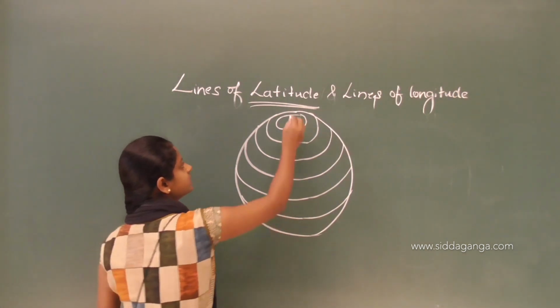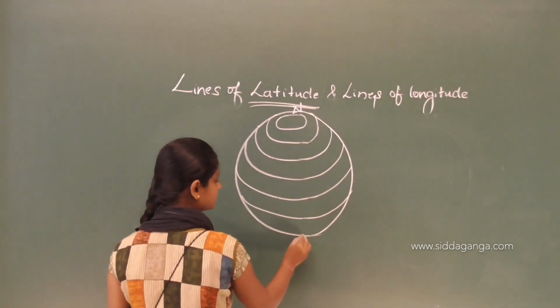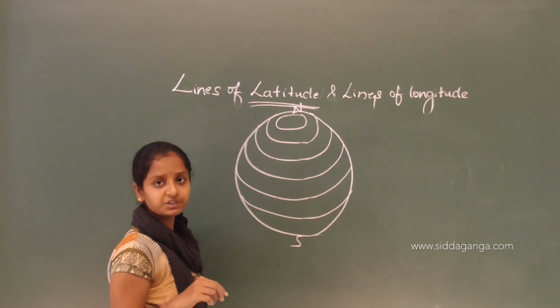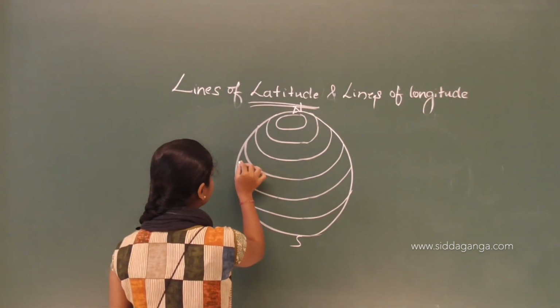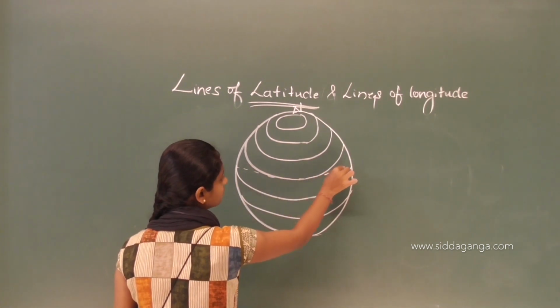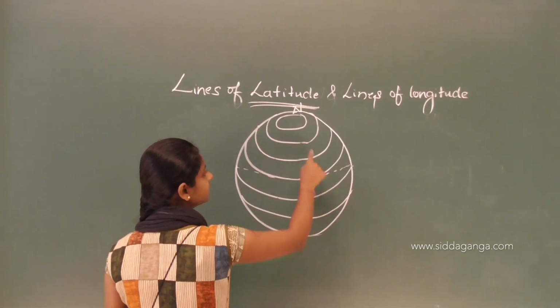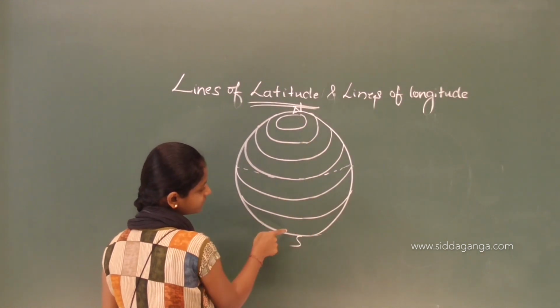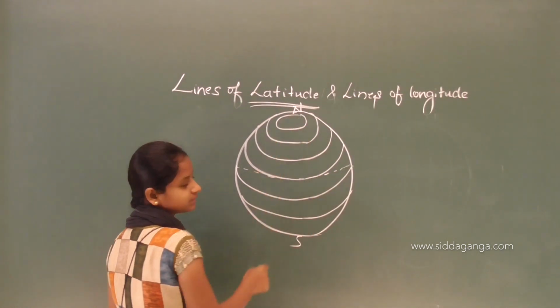So this is the North Pole and this is the South Pole. In between these there is an imaginary line drawn at an equal distance. Here also it is equal, here also it is equal.